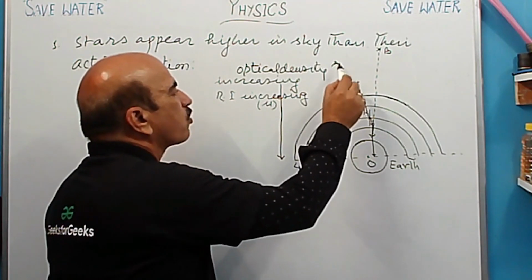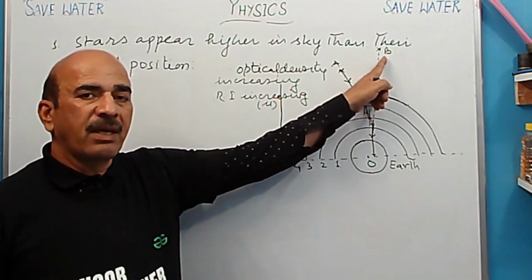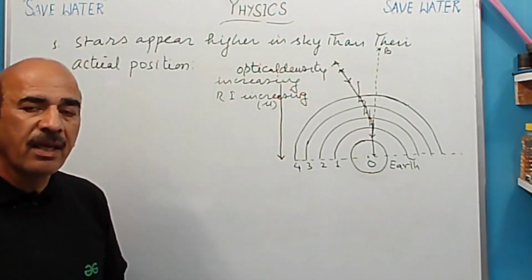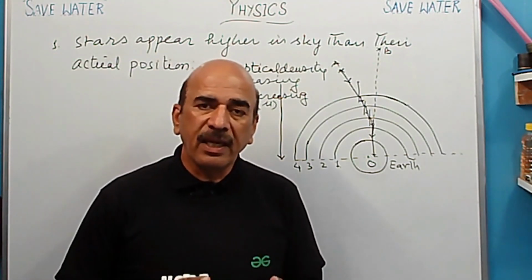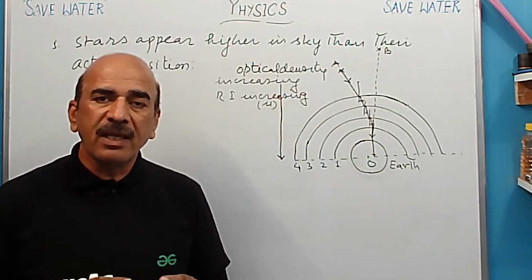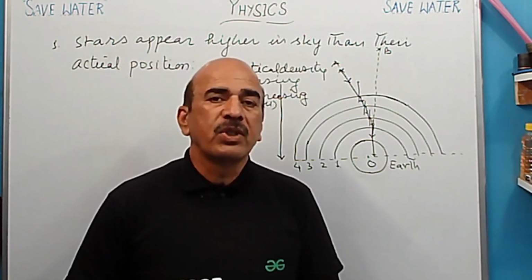तो here actual position of the star is here, but it is seen at point B, which is higher than A. तो we see the apparent position of stars in the sky at night, or we can say the position of the stars which we see is not the actual position, it is higher than its actual position.